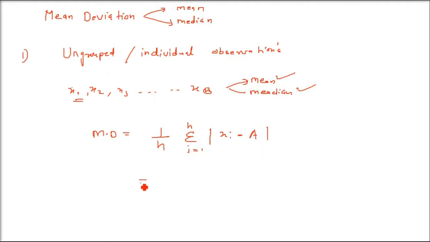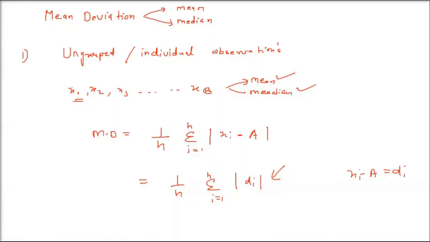Let us write it in a short way. This is 1 by n, sigma i equals 1 to n, and this xi minus A, we can write it as, say, di. This is just a difference. I'm just replacing it by di, just to make it simpler. So this is how the mean deviation for ungrouped or individual observations can be found out. Basically, there is no grouping, there is no frequency.